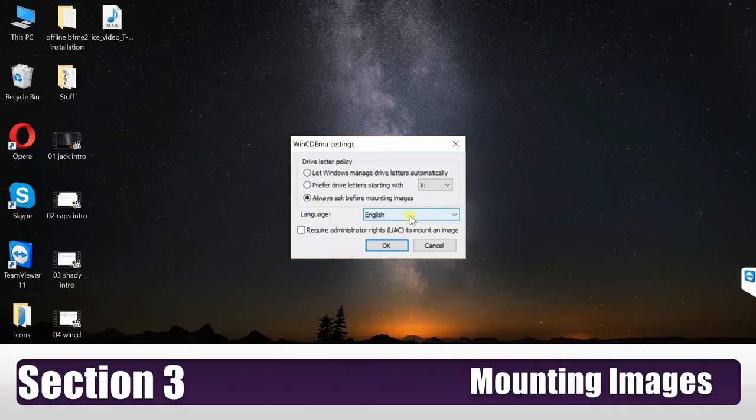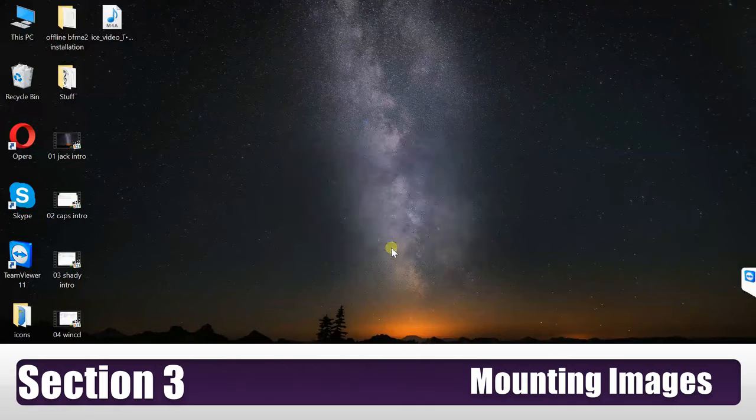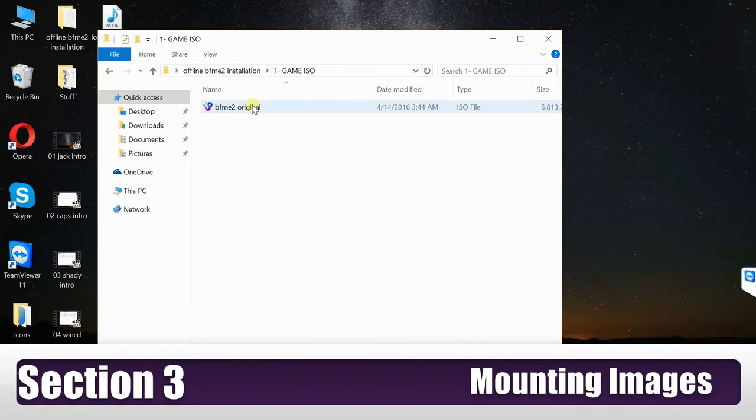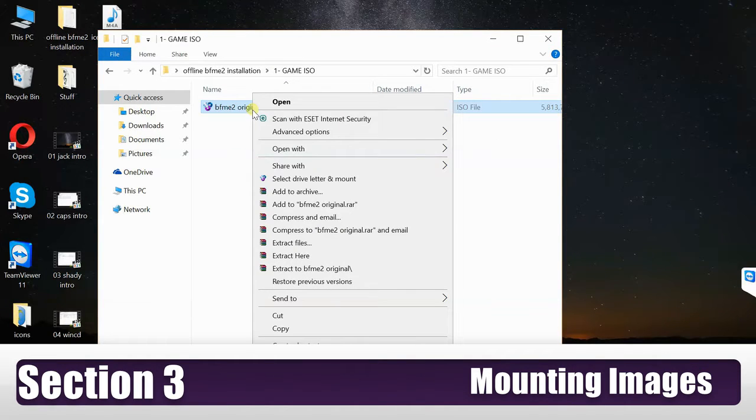Okay, at this point I need you to change the preferred drive, so change it to M and make it the preferred drive and click OK. About this software, I have to tell you that when you double click any ISO file, it's going to mount it automatically. So Shadow, just open the game ISO, right click on it, open with.